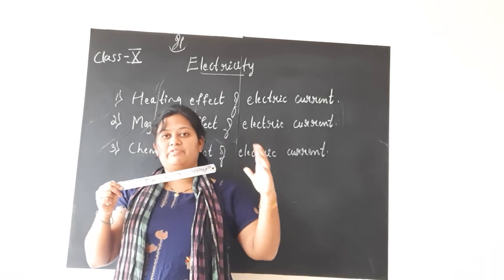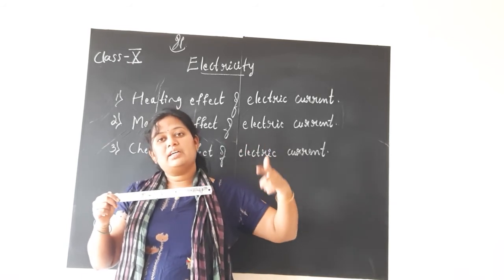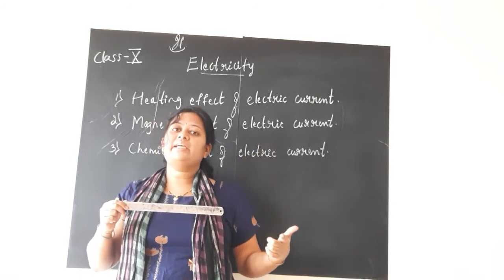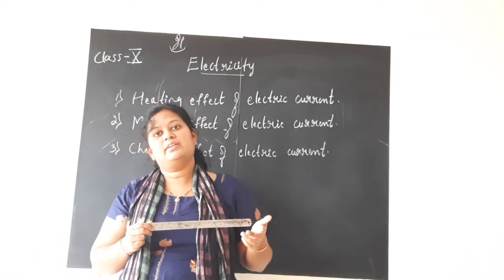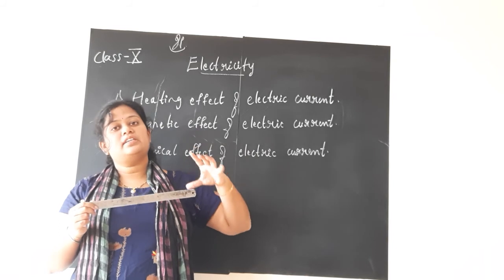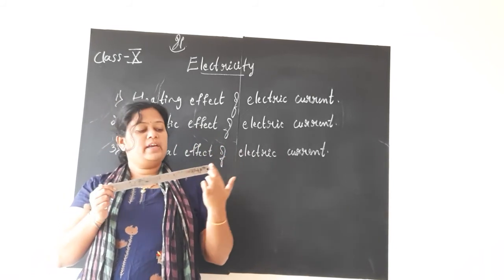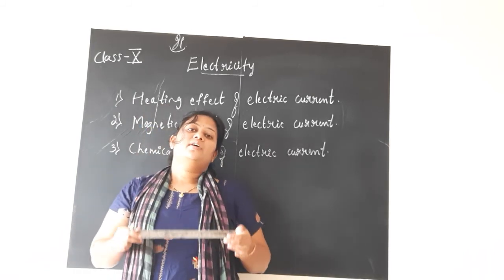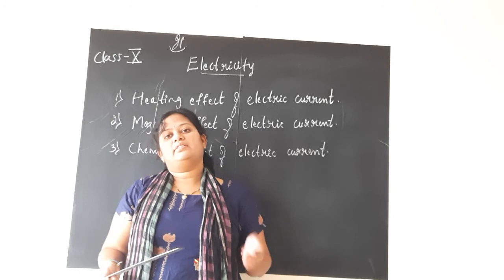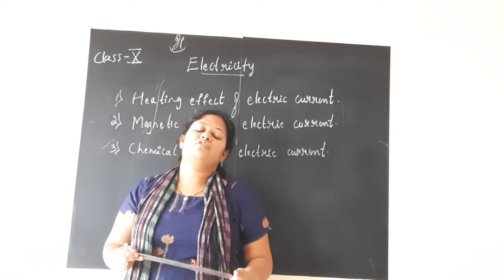The potential difference or voltage is provided by the battery, where a chemical reaction takes place between the electrodes, that is the positive and negative of the battery. That chemical effect gives the potential difference or voltage and makes the electrons flow in the circuit or in the wire. If the electrons are flowing, it constitutes the electric current. The flow of electrons constitutes the current.